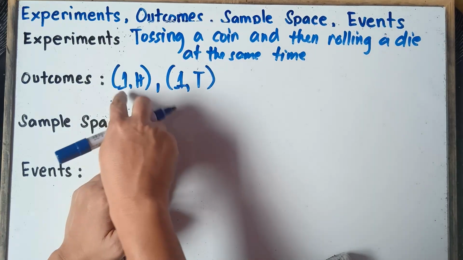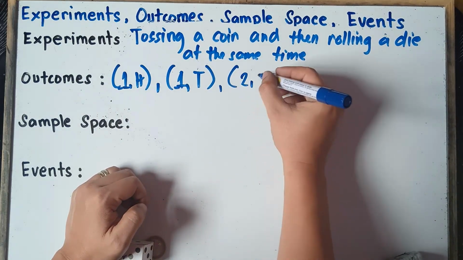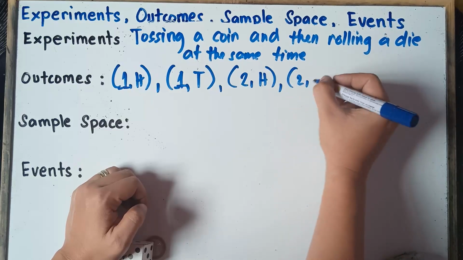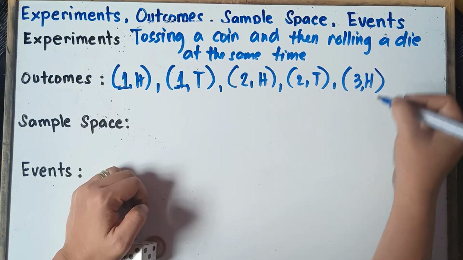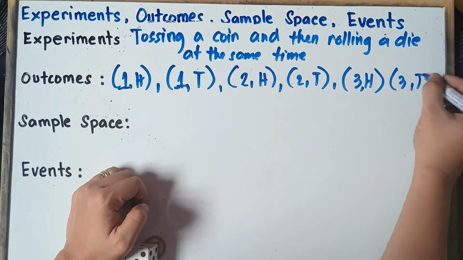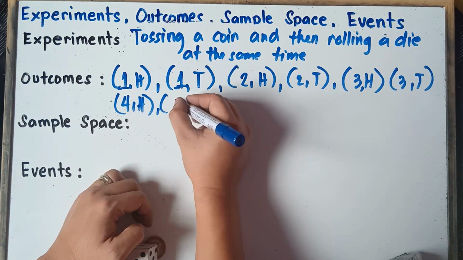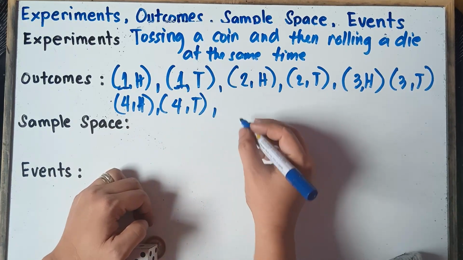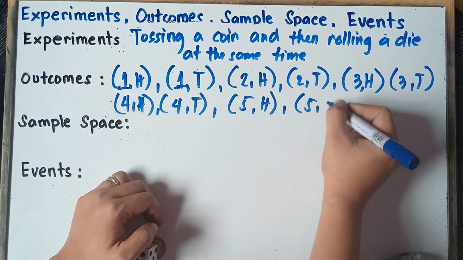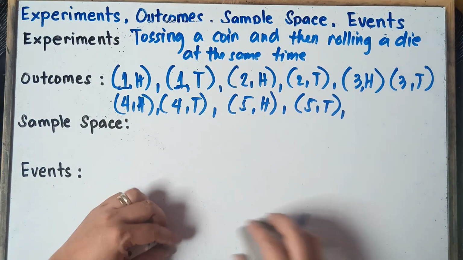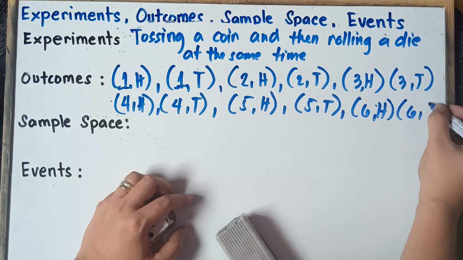So first result, we can have number 1 and then head, 1 and then tail. We can also have number 2 and then head, 2 and then tail. We can also have 3 and then head. We can also have 3 and then tail. 4 and then head, and then 4 and then tail. So we can have 5 head, and then 5 and then tail. And then last results, we can have 6 and then head, and then 6 and then tail.